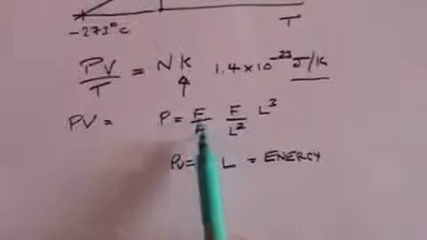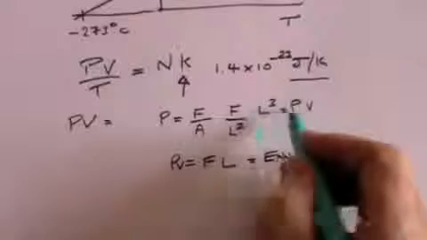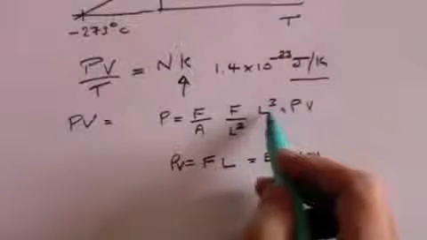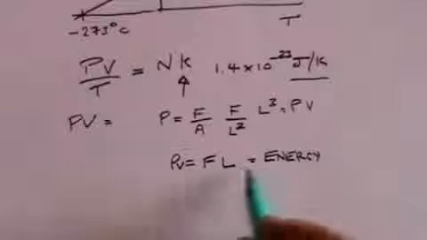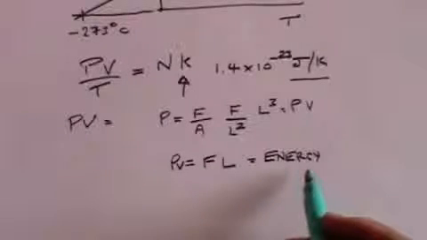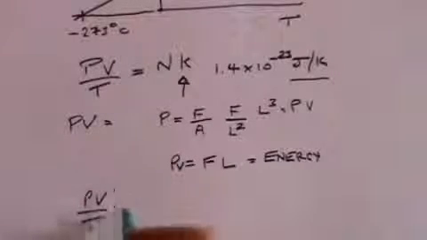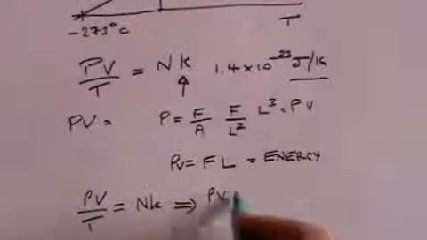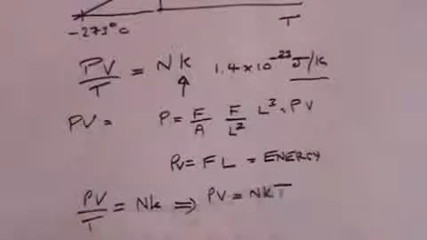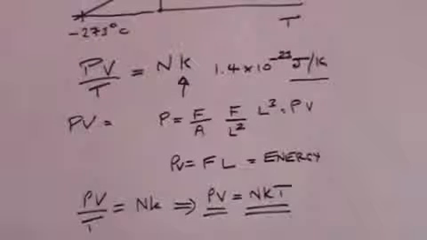So just to say, pressure is force over area, pressure times volume is force over area times a volume term, and that means that PV is force times length, which is an energy or work term. And so basically, when we get PV over T equals NK, we can rewrite that as PV equals NKT, and PV is an energy term, so NKT had better be an energy term.